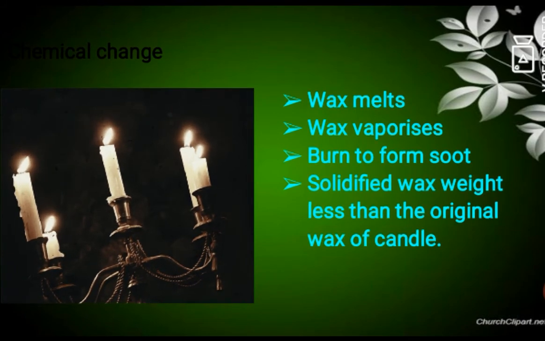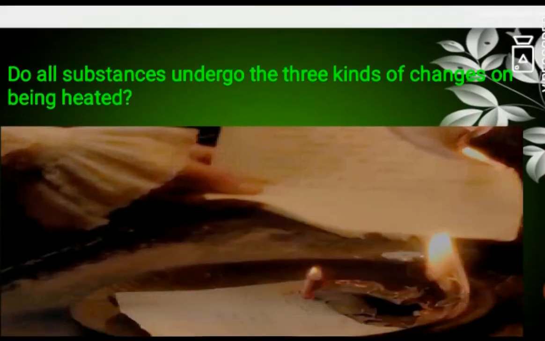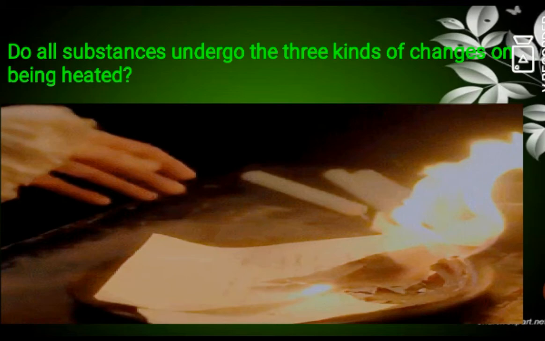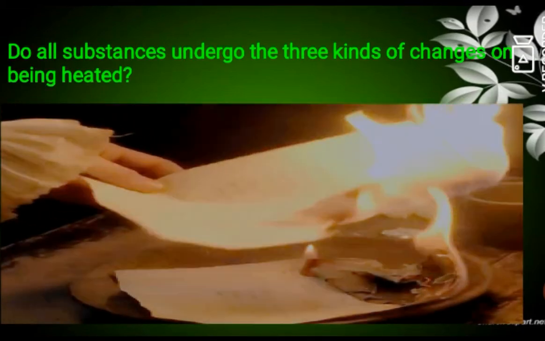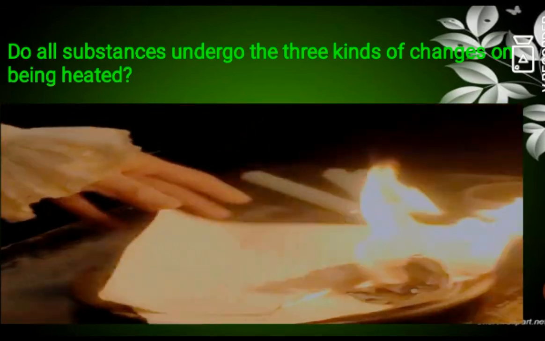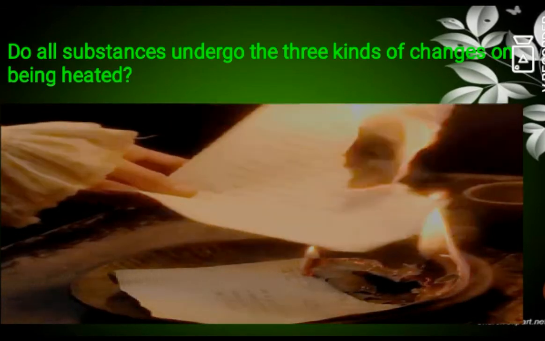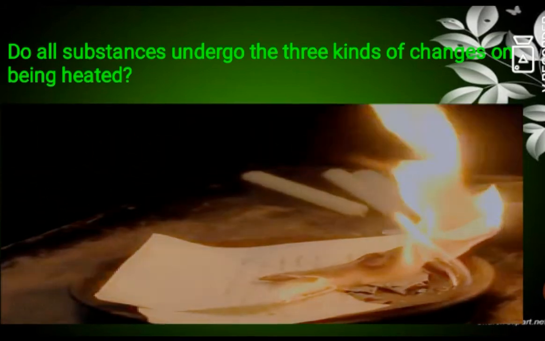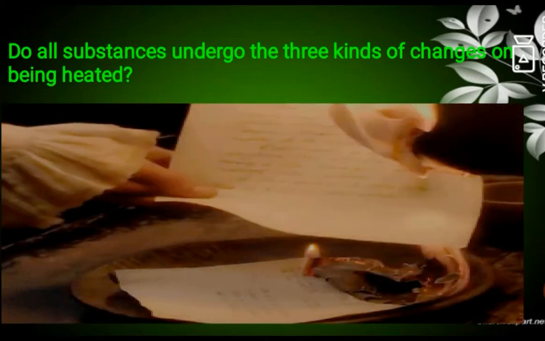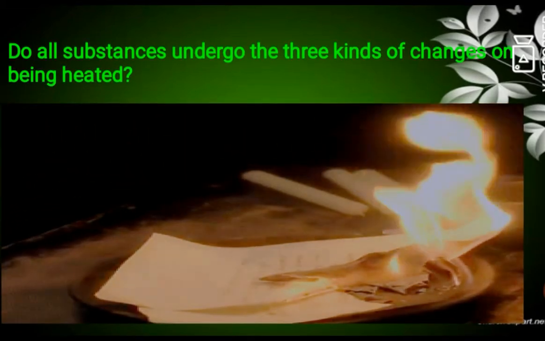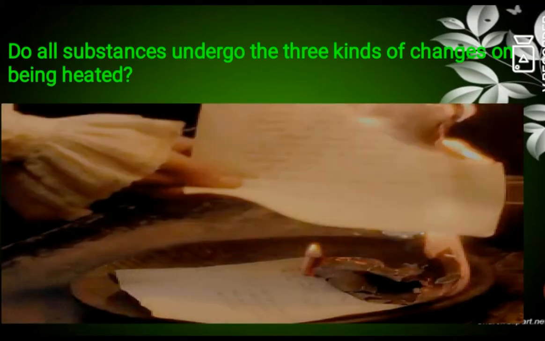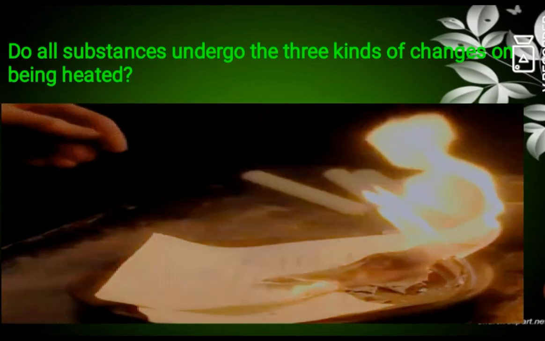The last topic we are going to discuss in this video session is, do all substances undergo the three kinds of changes on being heated? The three kinds of changes we have seen are expansion, change in state and chemical change. Now, will all three kinds apply to a substance when we heat it? The answer is yes.